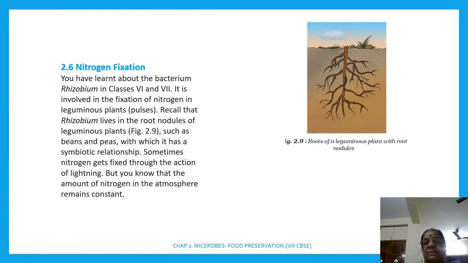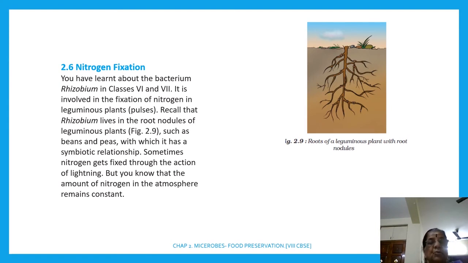Right? Now what you are seeing in this figure is the root system of a higher plant called a leguminous plant. இதில் இந்த dot இருக்குல்ல, yellow, they are called root nodules. இந்த root nodules ல bacteria is living. சரியா? So here the bacteria is getting shelter from this taproot system of the leguminous plant, which in turn takes the nitrogen from the atmosphere that is utilized by this leguminous plant.